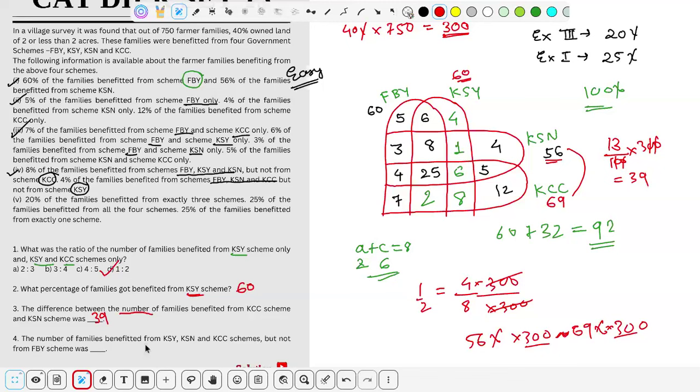The number of families benefited from these three schemes but not from FBY. Not in FBY. Okay, this is FBY, not in FBY, but in the other three. So this value is 6%. Okay, so 6% of 300, this is what they are asking. 6% of 300, simply cancel the zeros. 3 sixes are 18. So the value for this is 18. Easy set. If you are not attempting this, then there is a very big penalty.